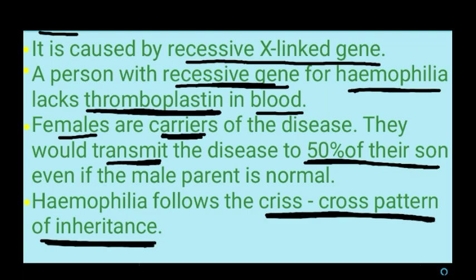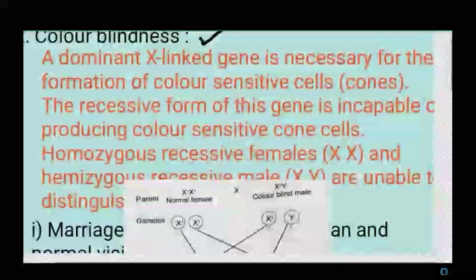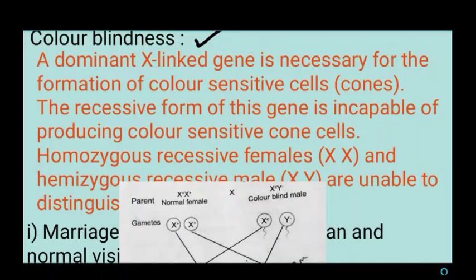Next we are going to see the second X-linked disorder, that is color blindness. Already you know that our eye possesses two types of sensitive cells. You learned this in 11th standard, is it? Rods and cones. Rods are black and white sensitive cells and cones are color sensitive cells.